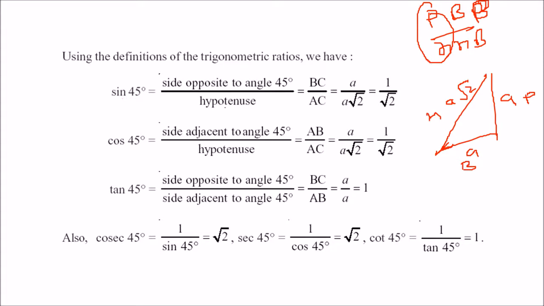Sine 45 degrees. Sine is perpendicular by hypotenuse, means A by A root 2, that is 1 by root 2. So sine 45 degree becomes 1 by root 2. Cos 45 is base by hypotenuse. Base is A, hypotenuse is A root 2, so A by A root 2 becomes 1 by root 2. Tan 45 is BC by AB, that is perpendicular by base, A by A, that is 1. How about cosec 45? Just take the reciprocal, that is root 2, and sec 45 is root 2, and cot 45 is 1 by 1, which is 1.